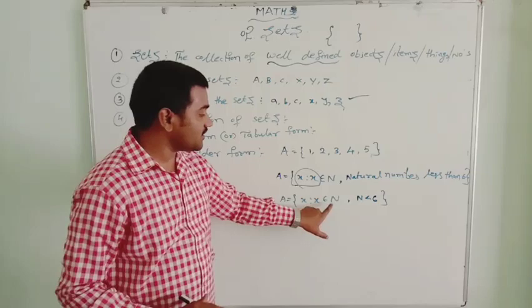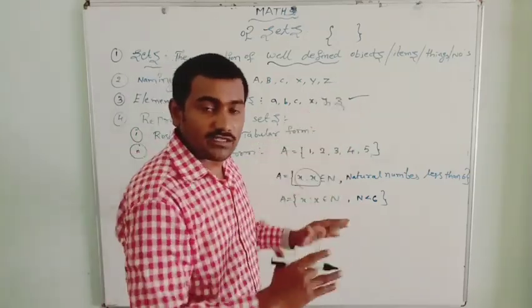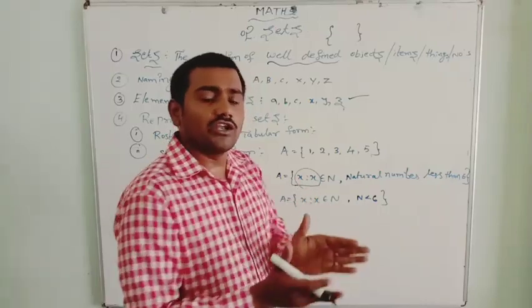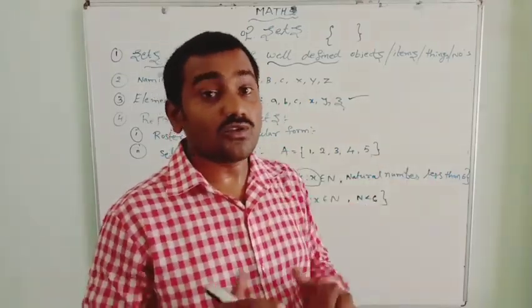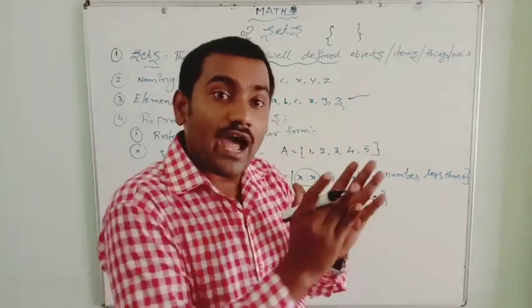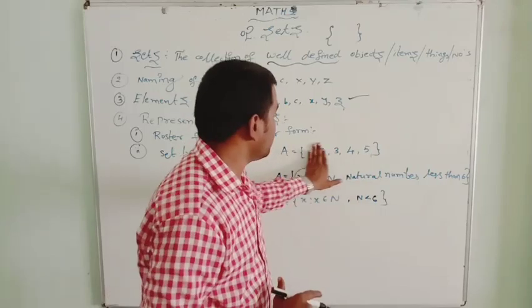Here x is such that x belongs to natural numbers. They may give you the set builder form and ask you to represent it in the roster form also. So how to do it? We have to study the set builder form very carefully and then we can represent.